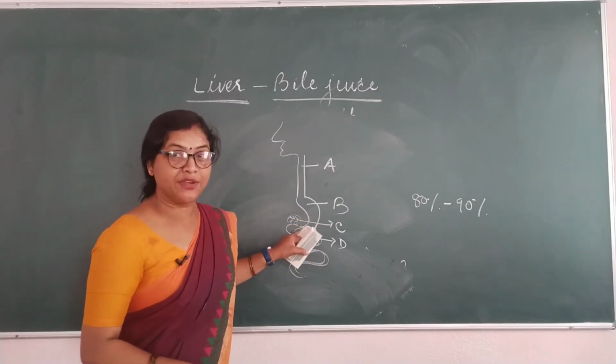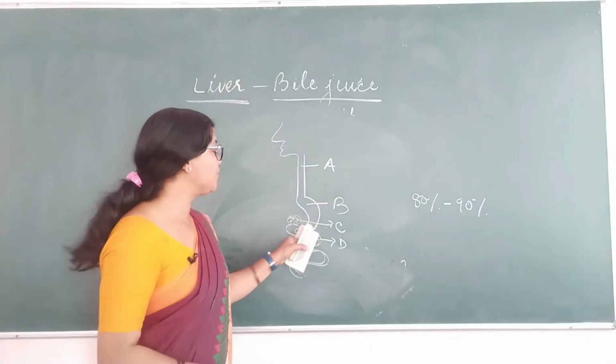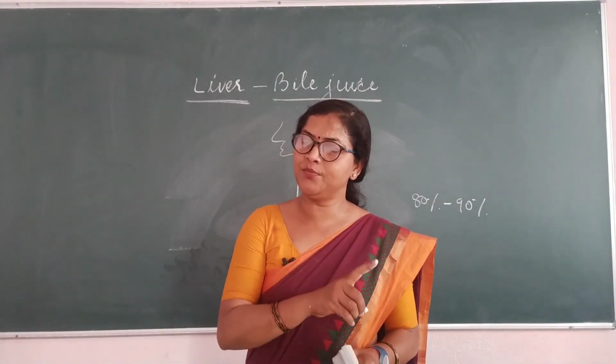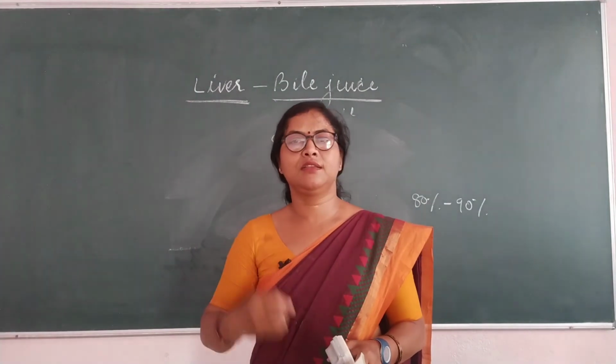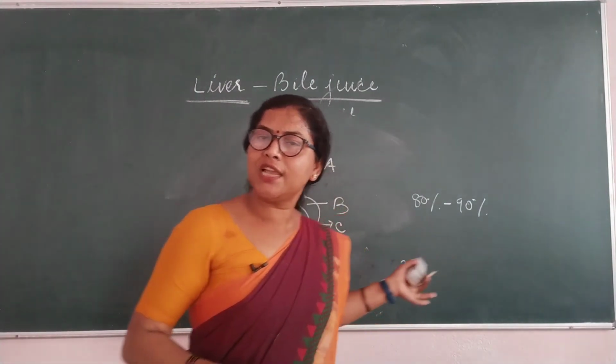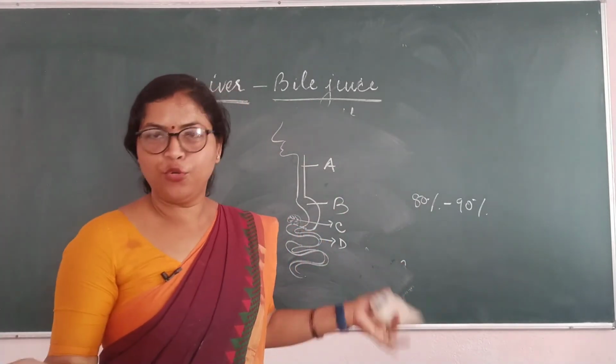The name of C is pancreas. What does it secrete? Pancreatic juice. What is it known as? Heterocrine gland. Why? Because it secretes enzymes as well as hormones. So such kinds of questions will come. Be ready for that and don't get nervous.